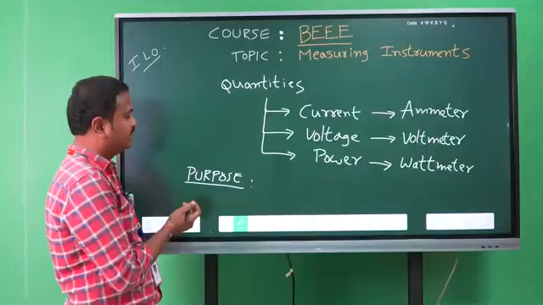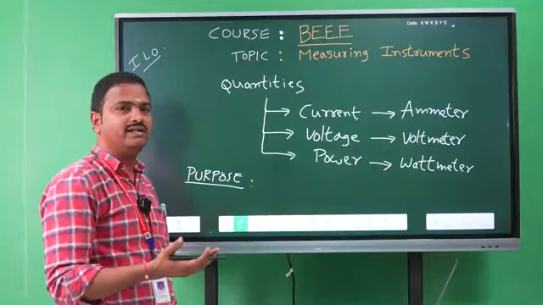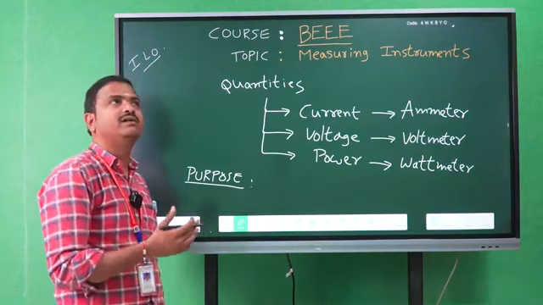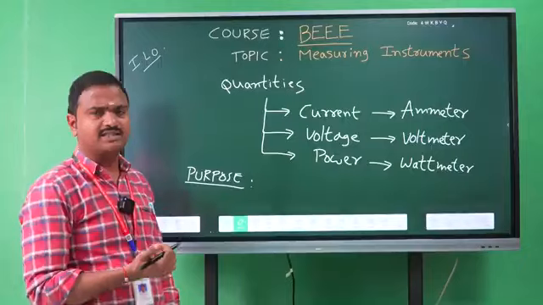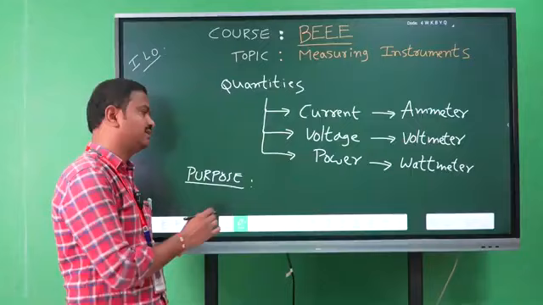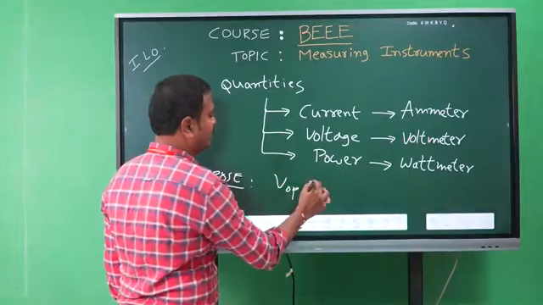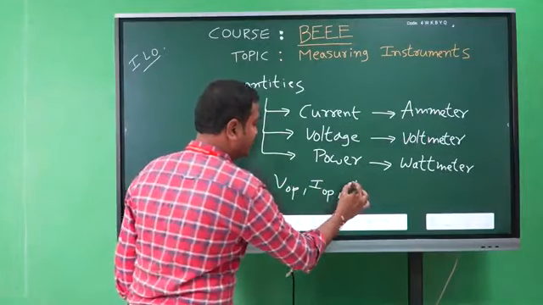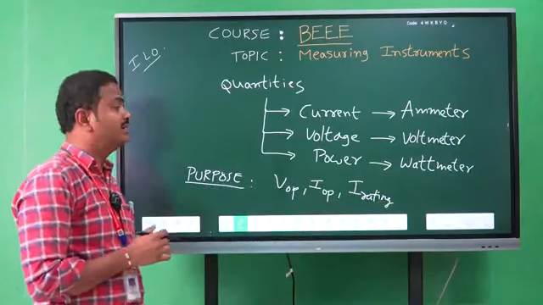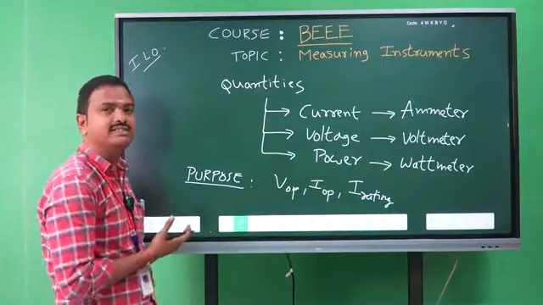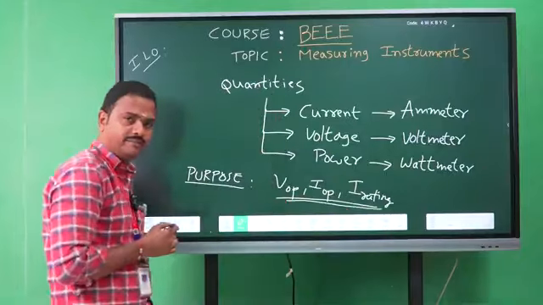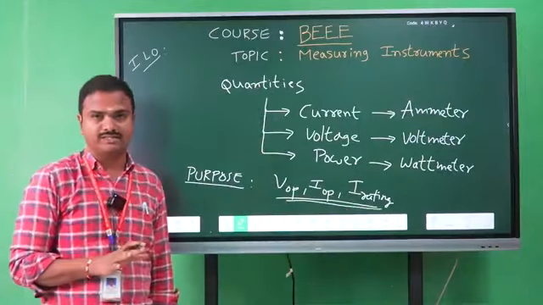By measuring the voltage, current and power at a particular instant, we can learn the behavior and operation of the electrical machines or any other machines, and also the limitations, that is the operating voltage, the operating current, what is the maximum rated current, and what is the maximum voltage that the machine can withstand. These are all the main things we have to examine every time. So for that we need measuring instruments.